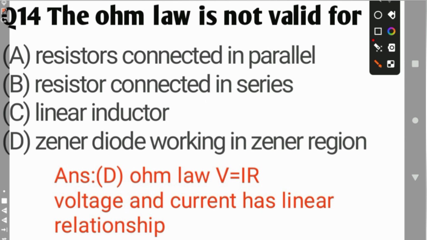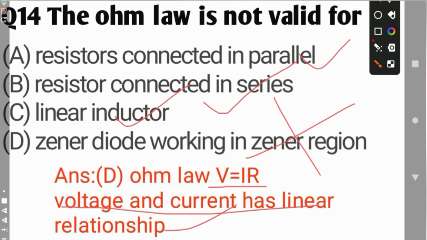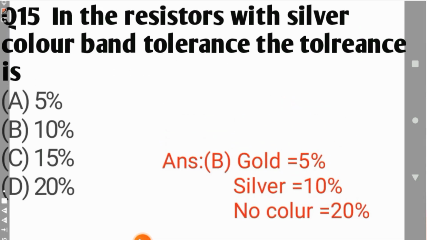Ohm's law is not valid for which device? Ohm's law is V equal to IR, valid when voltage and current have a linear relationship. Resistances connected in parallel and in series also have a linear relationship, and a linear inductor is also linear. But if we see the characteristics of the Zener diode, it is nonlinear, so Ohm's law is not valid for it. The correct answer is D.